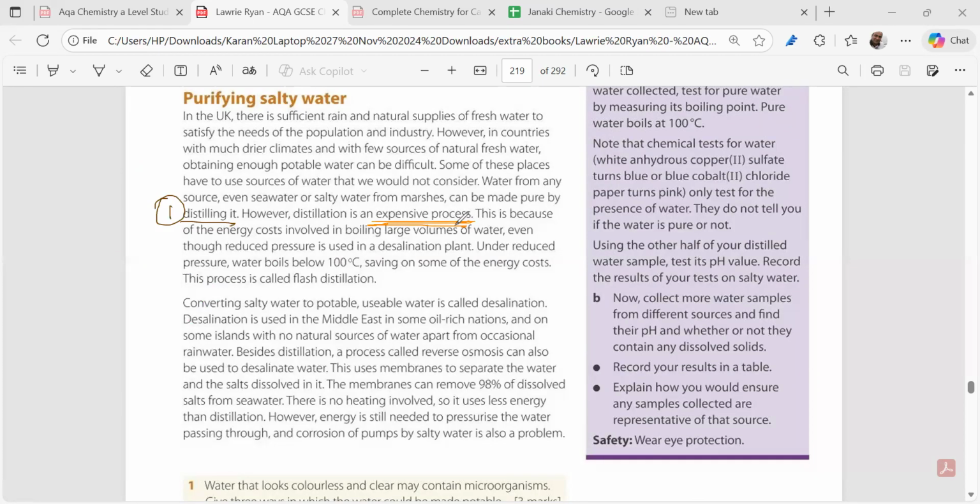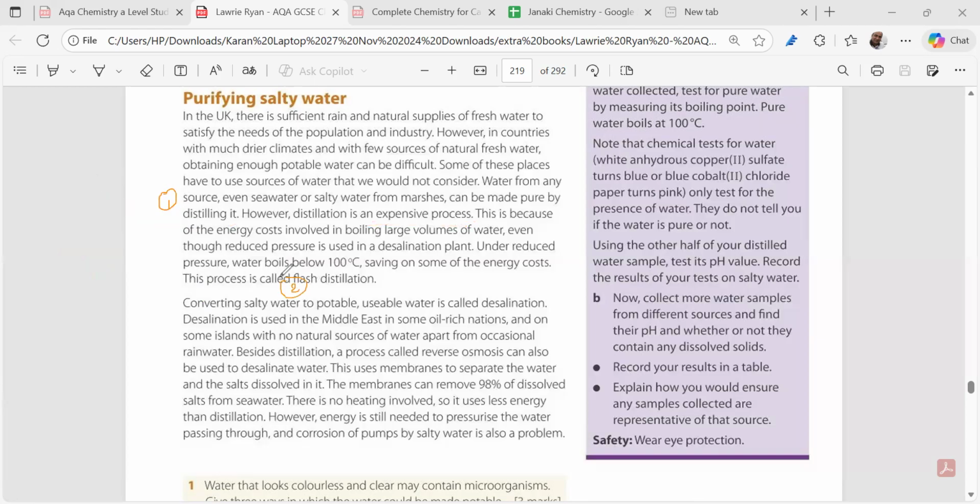Why? Because it needs energy, it needs electricity. It's a huge cost. We have to heat it, right? Can you recall? We take that substance and we heat it. We boil it to the boiling point of water. Then we pass it through a condenser, and it will be condensing, right? So it takes energy. Now you mark it 2. Now this is 1. Mark it 2.